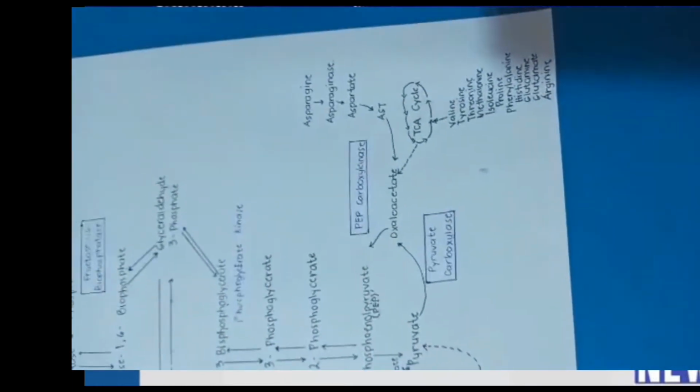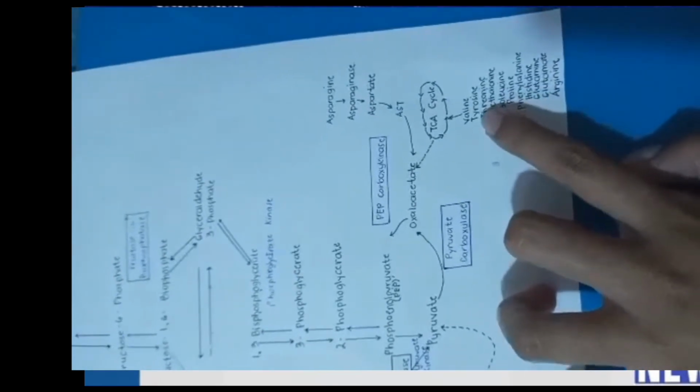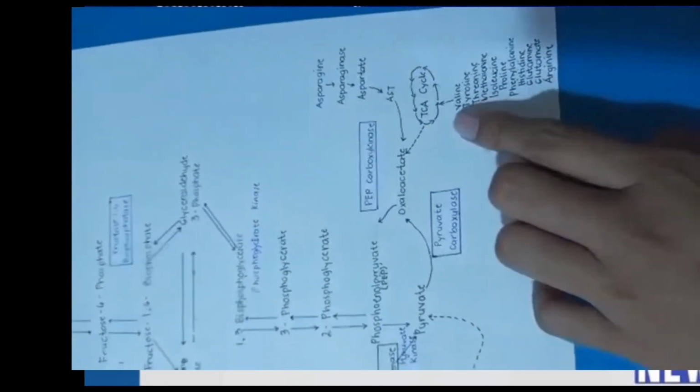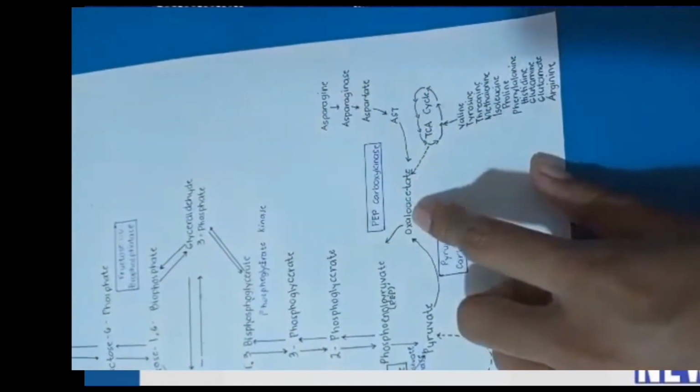Then another set of amino acids are arginine, glutamate, glutamine, histidine, phenylalanine, proline, isoleucine, methionine, threonine, tyrosine, and valine, which, like the earlier amino acids, can be shunted into the TCA cycle, then directed to oxaloacetate, which can be used for the gluconeogenesis pathway. So through oxaloacetate, the amino acids can enter the gluconeogenesis pathway.